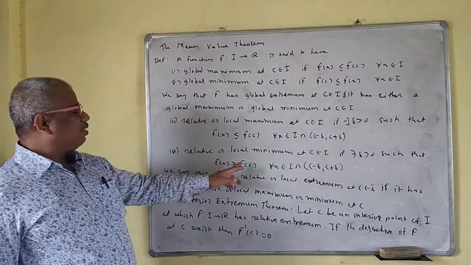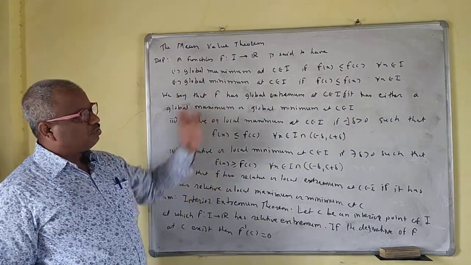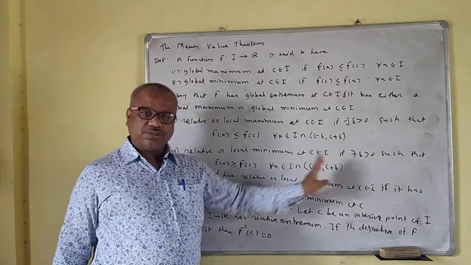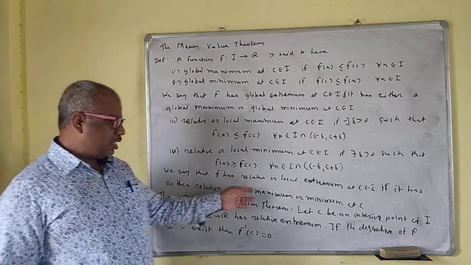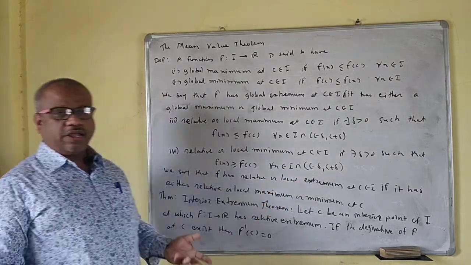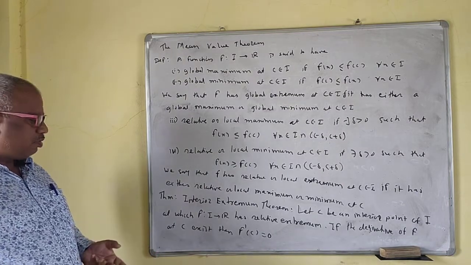The same thing holds for the local minimum value: f of c is the smallest value in the neighborhood. Only that is changed here. A local extremum, or relative extremum, is either a local maximum or local minimum, that is, a relative maximum or relative minimum.